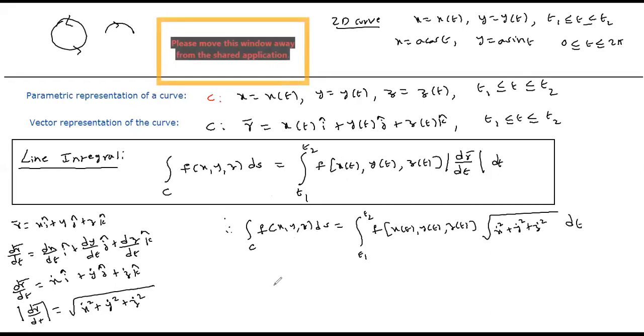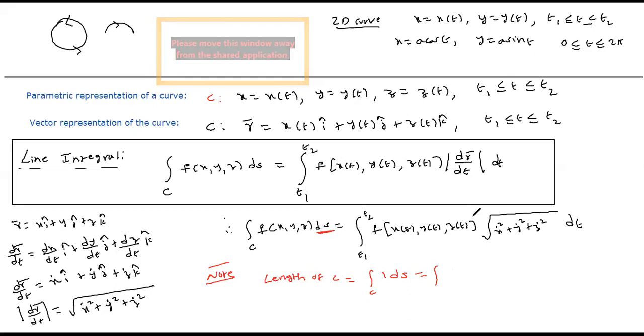Now, what will be the length of the curve? How to compute it? I said the integral of 1 ds gives the length. But what is ds?